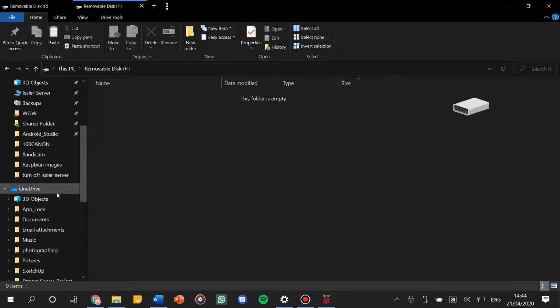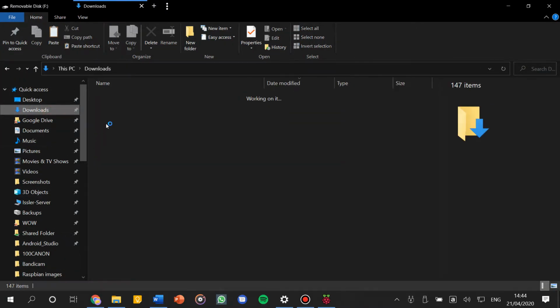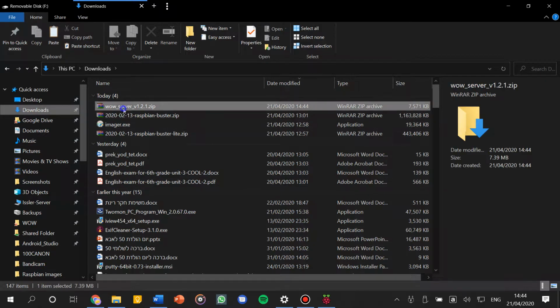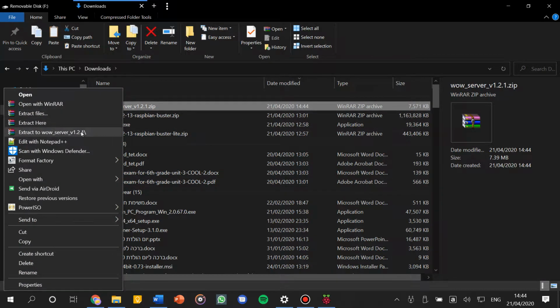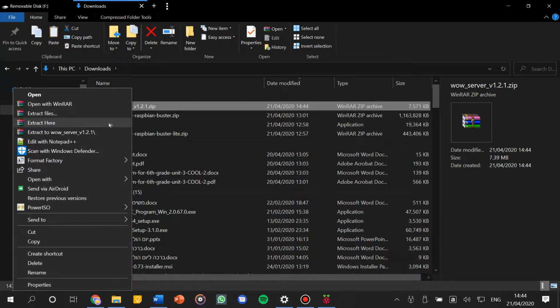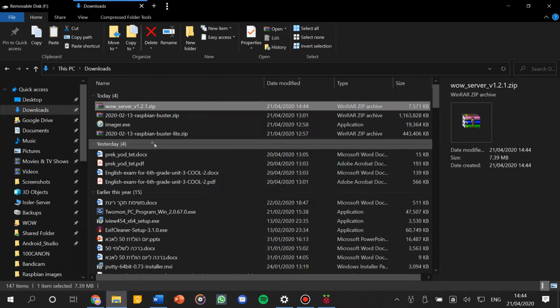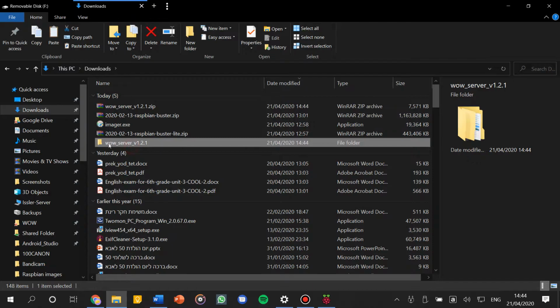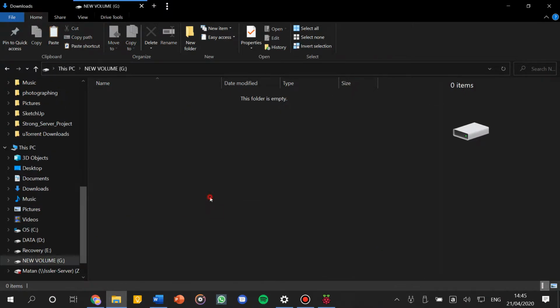After the file was successfully downloaded, let's go to the downloads folder. Now we need to extract this file. I'm gonna use WinRAR in order to do this action, but you can use whatever program you prefer. Let's right click on it and click on extract. Okay, after it finished extracting the file, let's copy it to the USB drive.